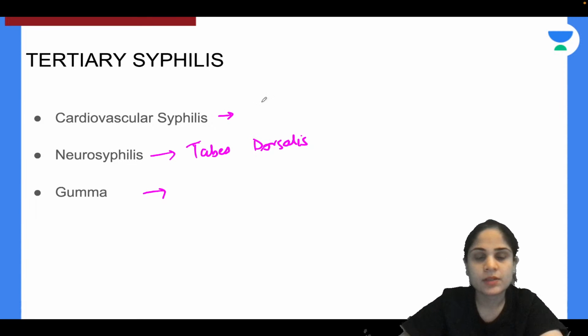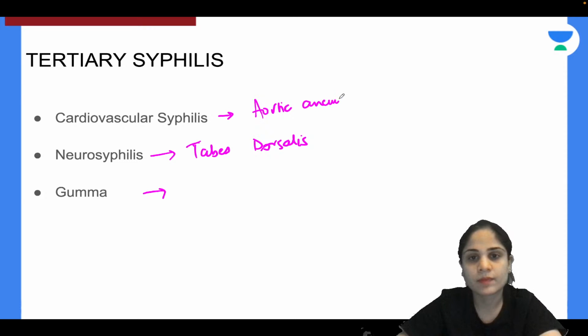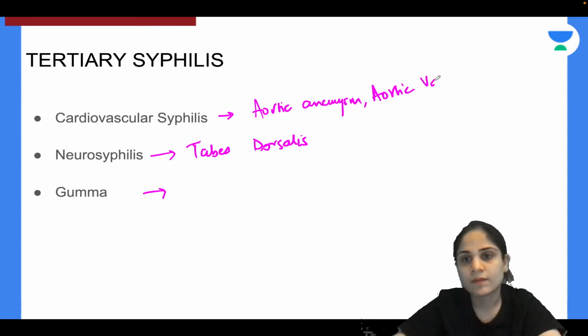Very good, Shoaib. So in the heart, you see presence of aortic aneurysm. And what happens to the valve? So you have aortic valve regurgitation. Okay. So this is also common, aortic valve regurgitation. And what is gamma?